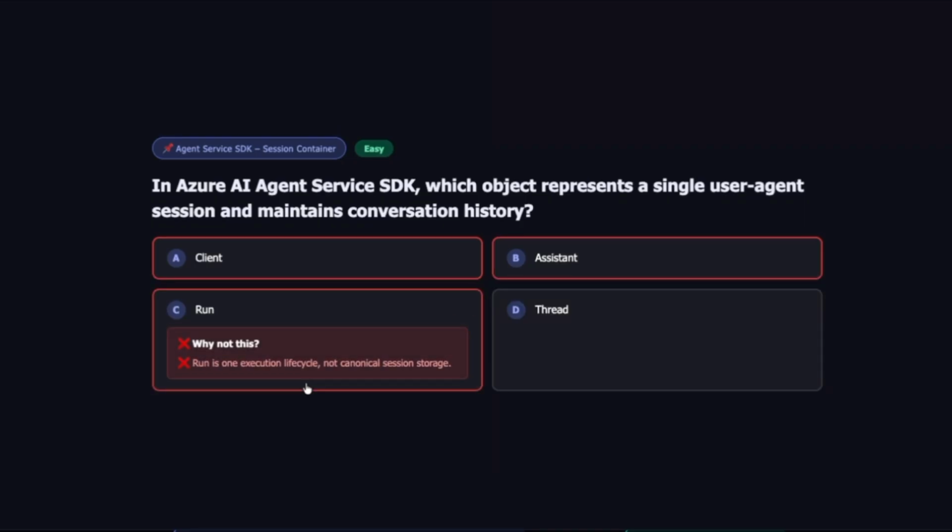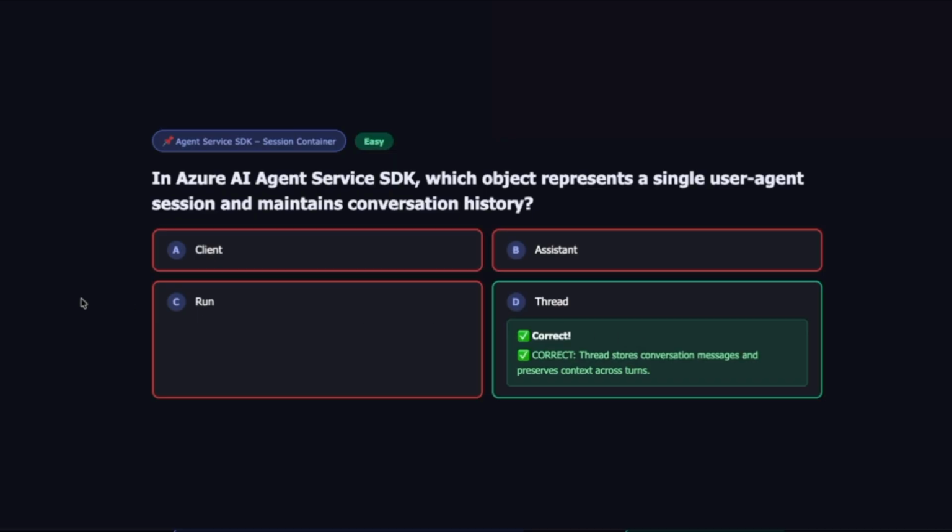Run is a single execution of the agent. None of those stores conversation history. That leaves thread. A thread represents a conversation session and maintains message history across multiple turns. That's why the correct answer is thread. Easy way to remember: client equals connection, agent equals assistant, thread equals conversation, run equals execution.